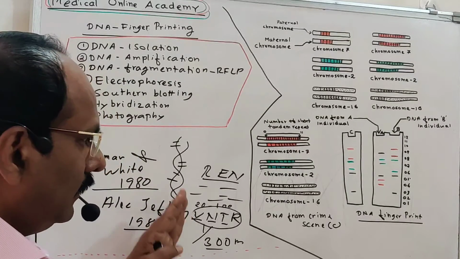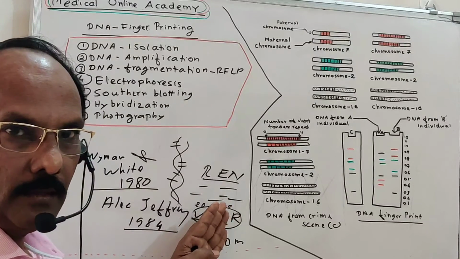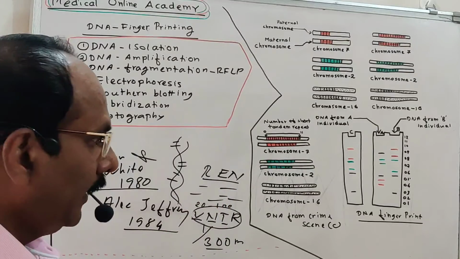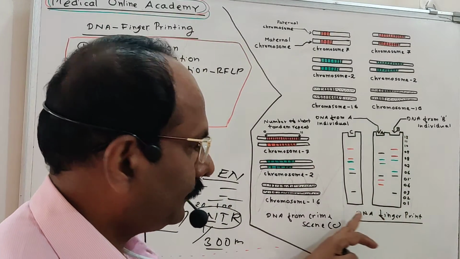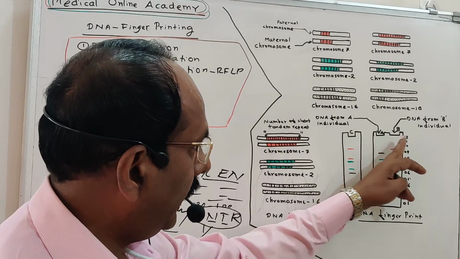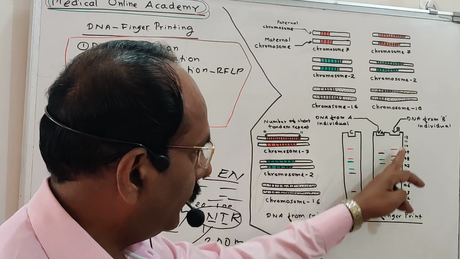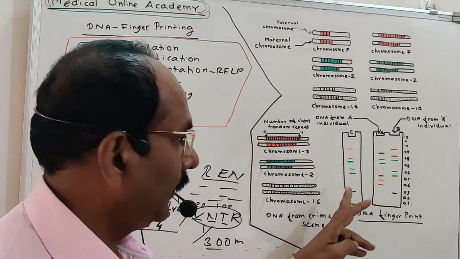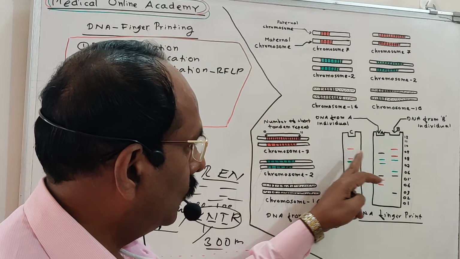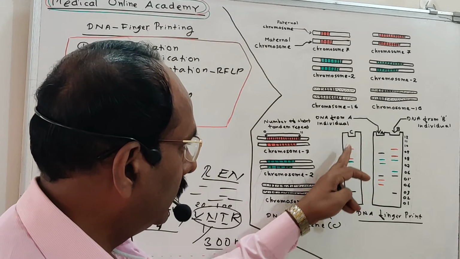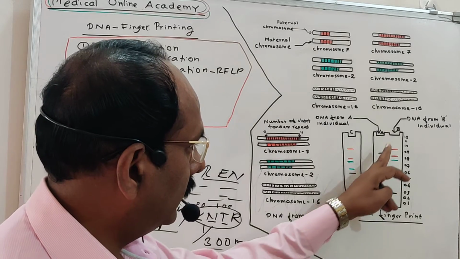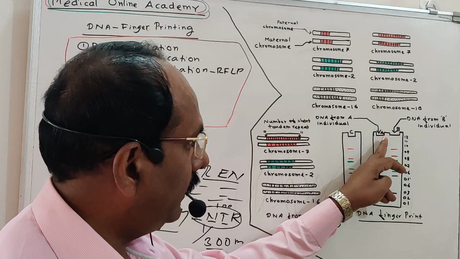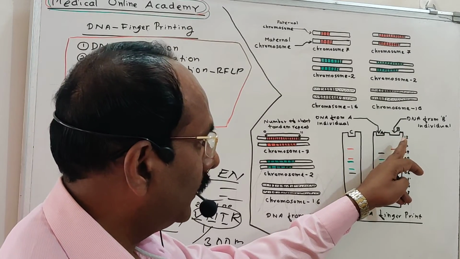So let us study how DNA fingerprinting can be obtained, and what the different stages are. This is actually the DNA fingerprint. See here, these are the two persons A and B. This is the fingerprint of A, this is the fingerprint of B, and this is from the man who killed in a particular incident. We have to identify the person who killed. This is the DNA of the culprit, and these are the DNA samples of the two persons A and B. We suppose either A or B did the crime.